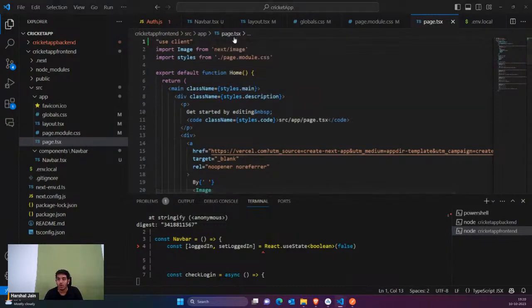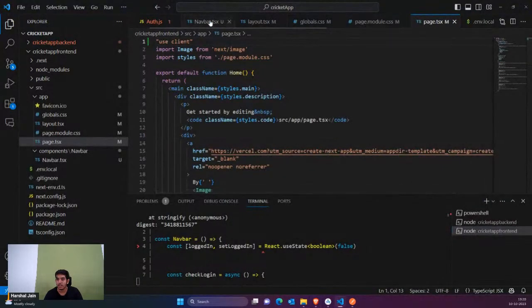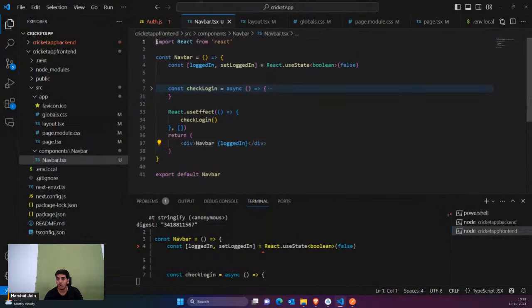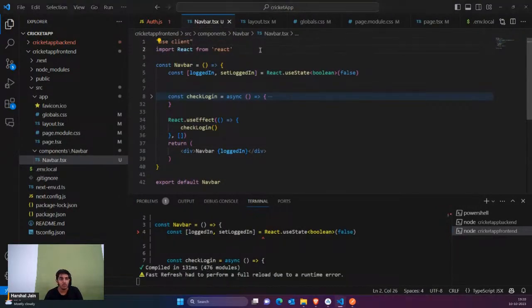Okay, so now I'll come back. If I refresh, I can see one more problem. I have to add it into my component also, I guess. So let's go here, and at the top of my component navbar.tsx, I want to add this also. Okay, so now let's come back.